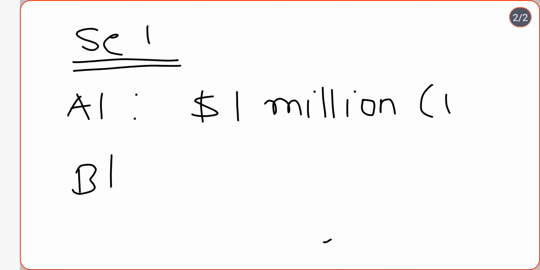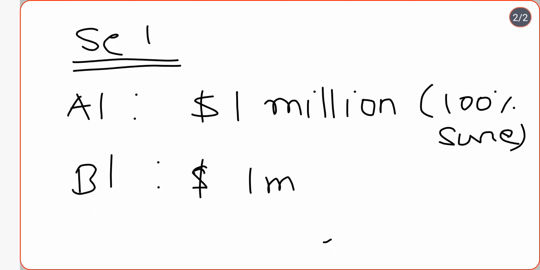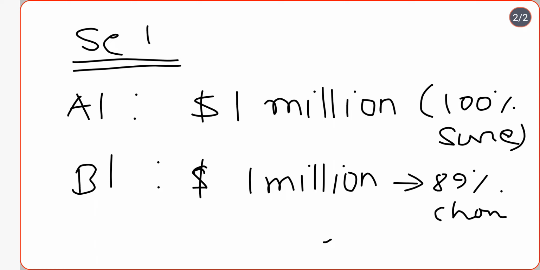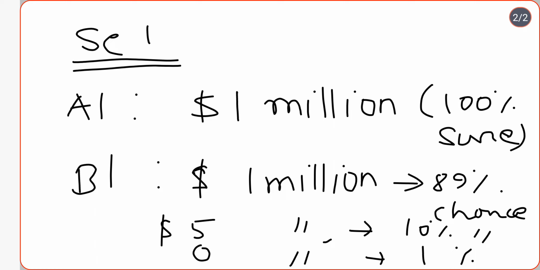In B1, there is an 89% chance that you will get $1 million, a 10% chance that you will get $5 million, and the remaining 1% chance that you will get nothing.